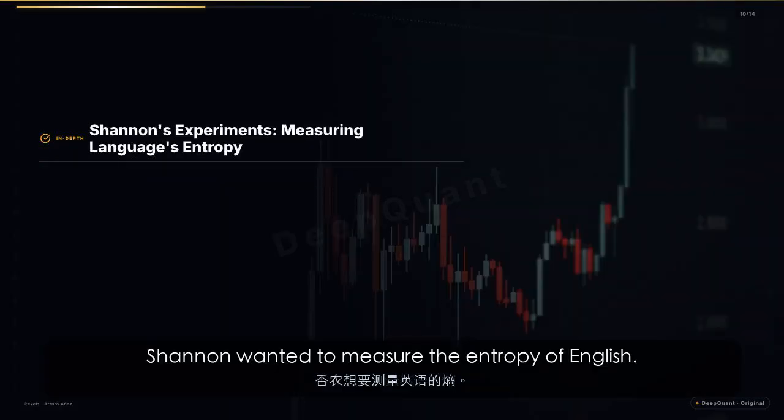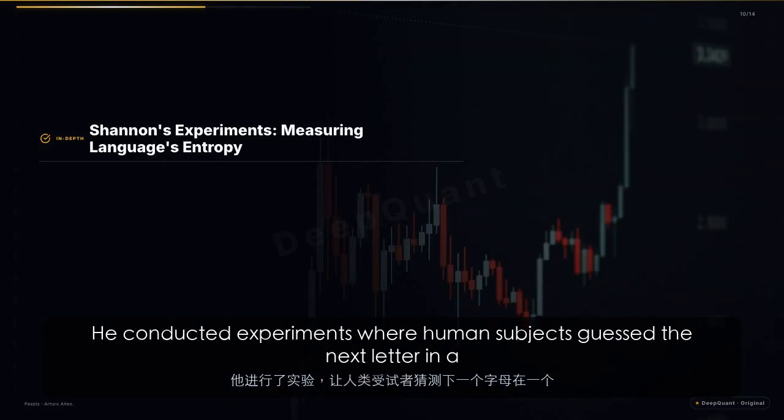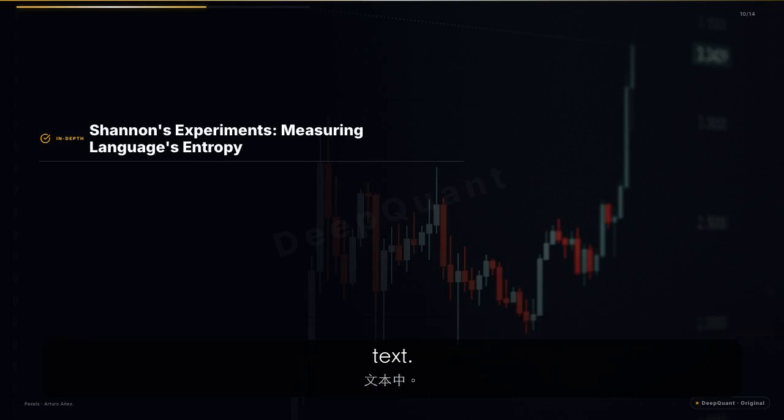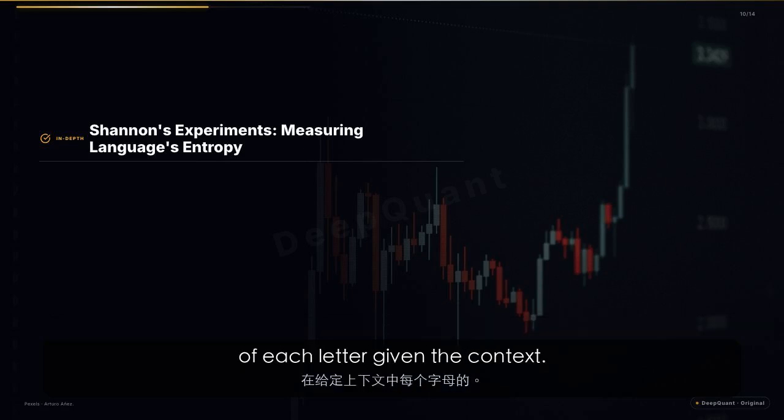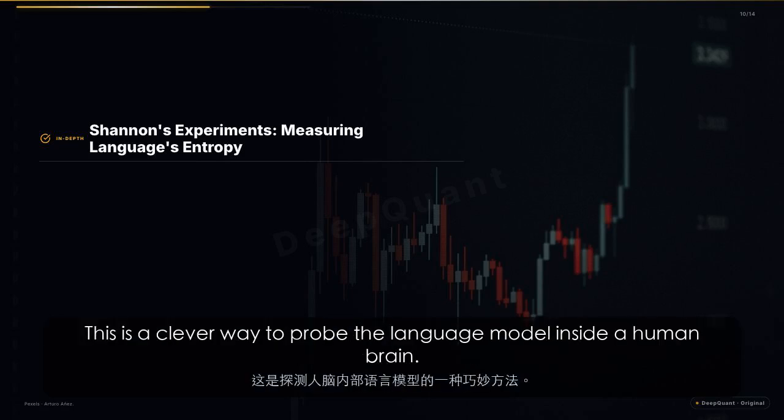Shannon wanted to measure the entropy of English. He conducted experiments where human subjects guessed the next letter in a text. By recording how many guesses were needed, he could estimate the probability of each letter given the context. This is a clever way to probe the language model inside a human brain.